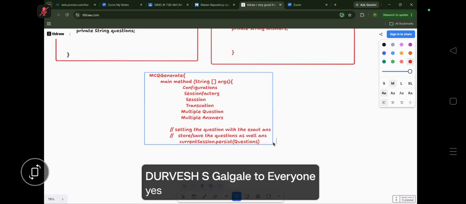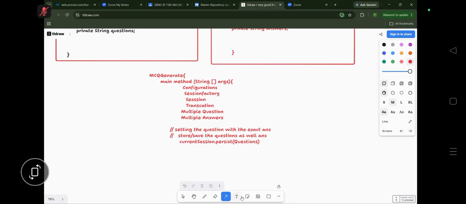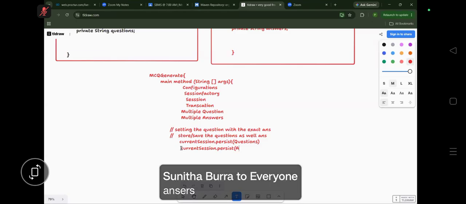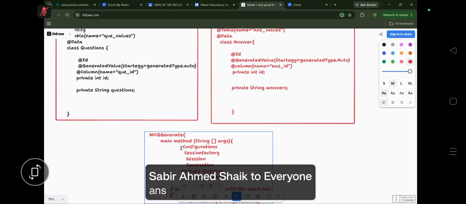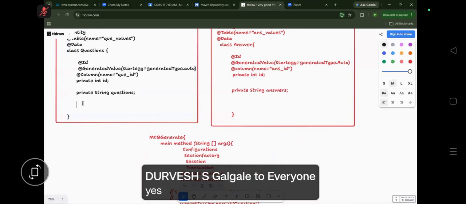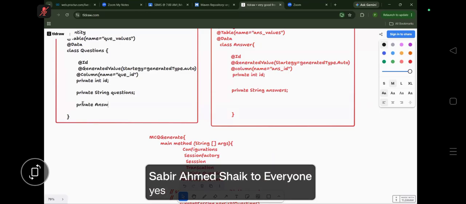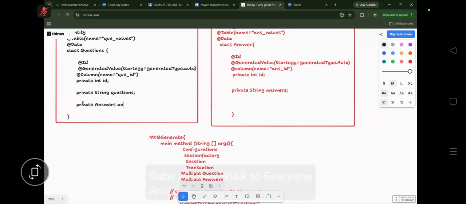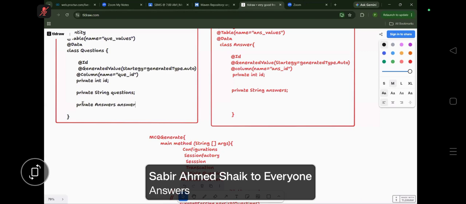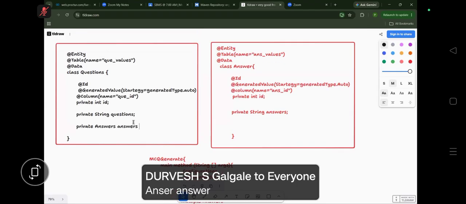In the same manner, see here, current session dot persist of. Are we saving the answers or not? Now the questions have the answers or not, guys? Yes. Then we have to write one variable here. Which variable are we writing? Private answers. We are writing answers inside the questions.